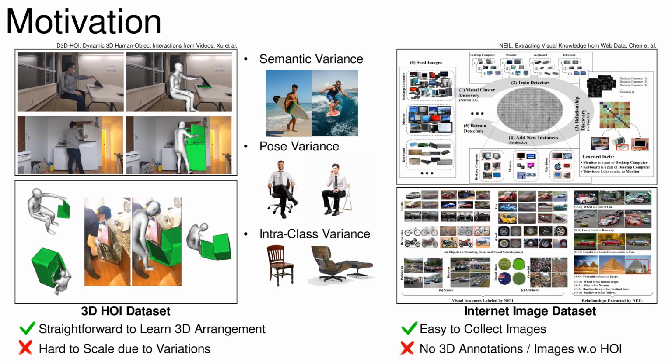An alternative approach can be leveraging 2D images from the internet, as they are scalable and easy to get. However, the method becomes ambiguous when learning 3D, as they do not contain explicit 3D annotations. Also, anonymously collecting 2D images can return images without HOI, which will hinder the quality of results.